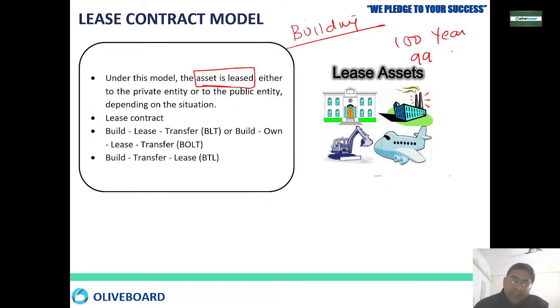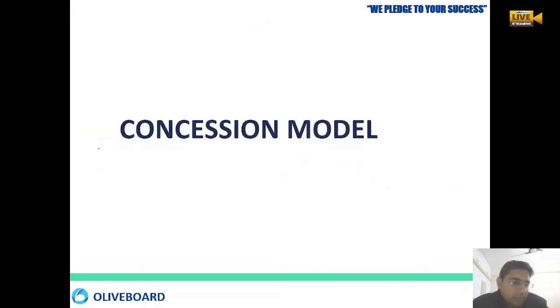Okay, so lease, either you can give it to the private entity or you can give it to the public entity, whatever the situation is. So lease contract: you build it, you lease it, after that you transfer it. Sometimes you build it, you own it, you lease it and transfer it, or build, transfer, lease. So these are the various types of lease models. Okay, you just have to remember that.